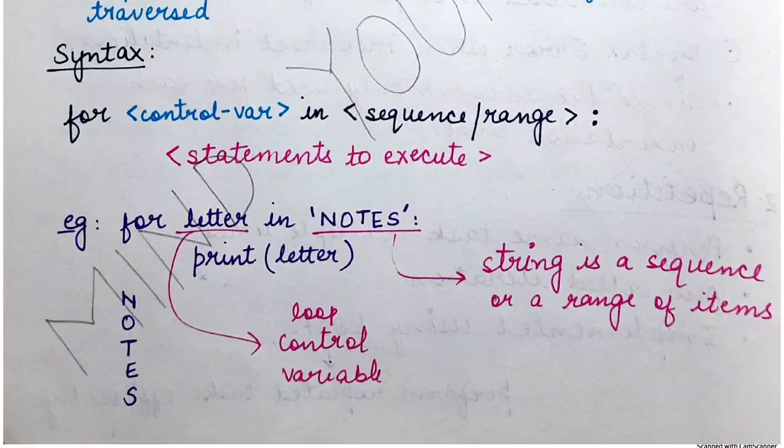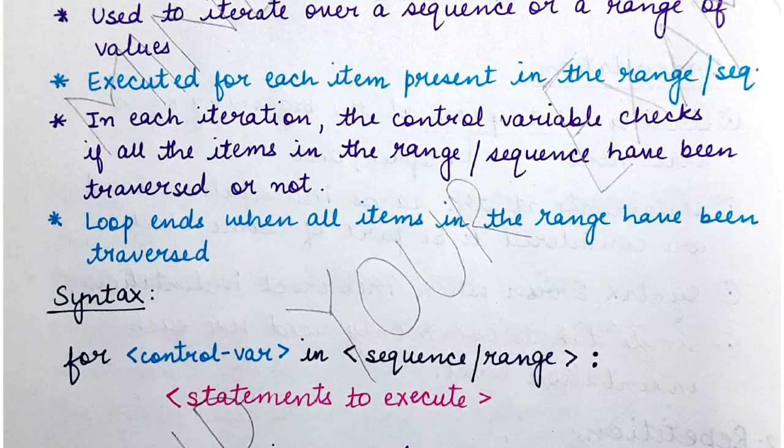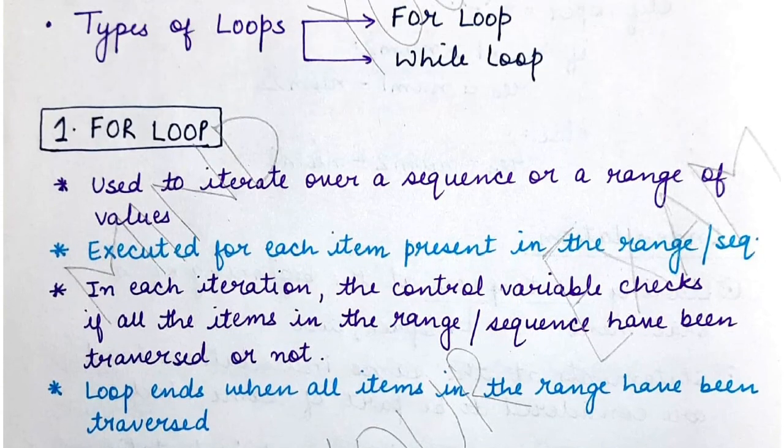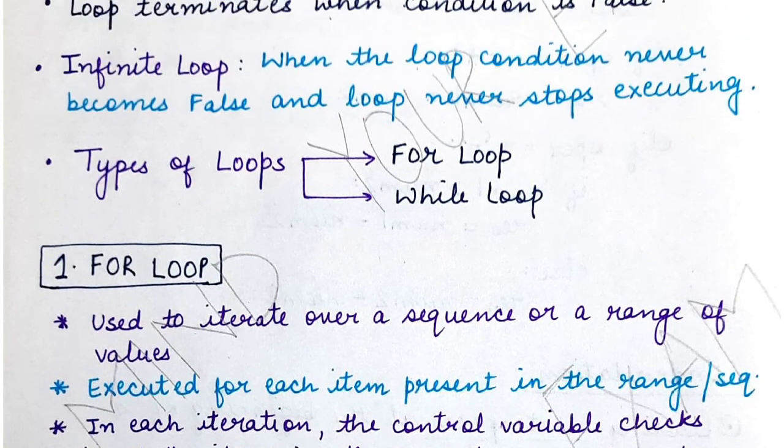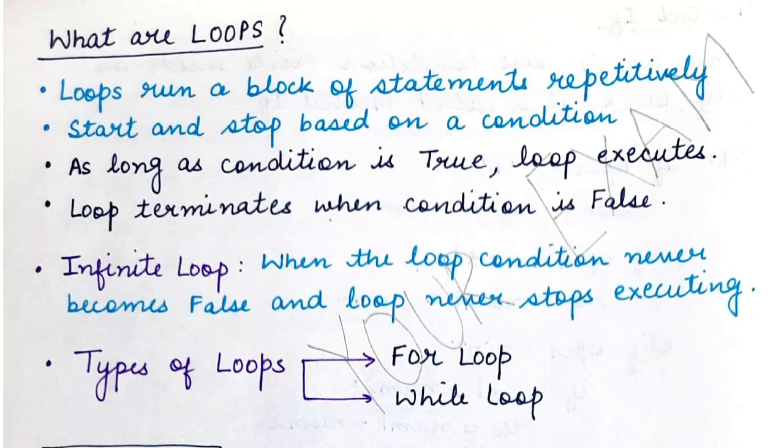So this was all about the for loop. These are the basic examples and syntax as I have just told you. We will be doing a very important function known as the range function in the next class.